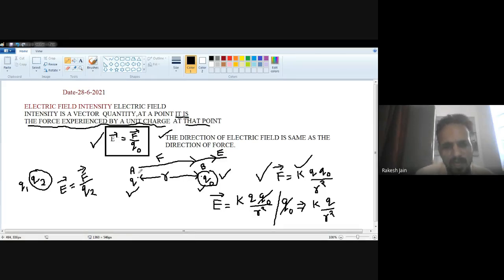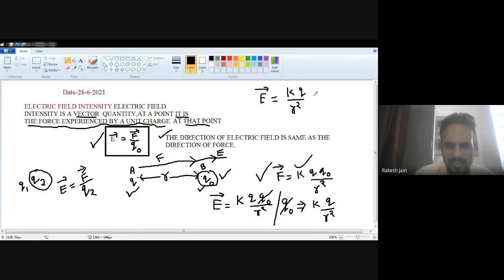Suppose the point charge was at position A and the test charge Q0 was at B. Because electric field intensity is a vector quantity, it has some direction. We finally find the electric field intensity formula for a point charge: E is equal to KQ divided by R square.